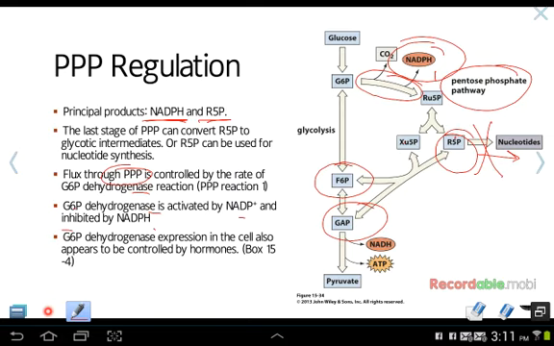G6P dehydrogenase expression in the cell also seems to be controlled by hormones, possibly. You can find more about this in box 15.4. I believe that's how it is in my textbook, so it may be a different box number for yours, but you can read more about how the cell can control the expression of this enzyme to begin with in order to control pentose phosphate pathway flux.